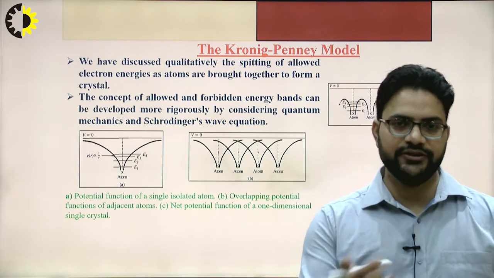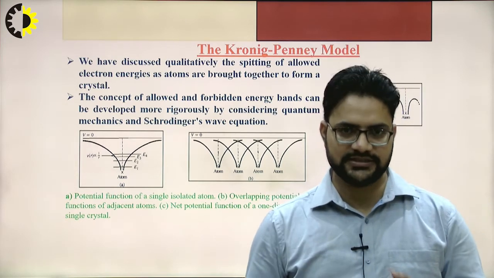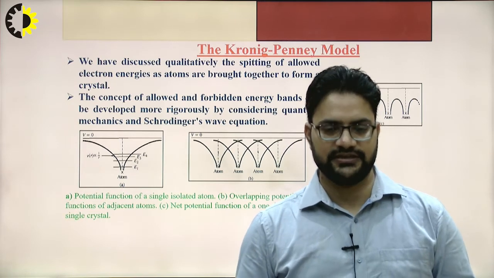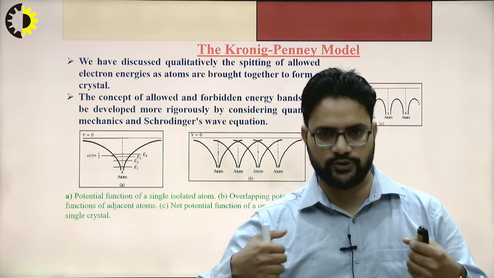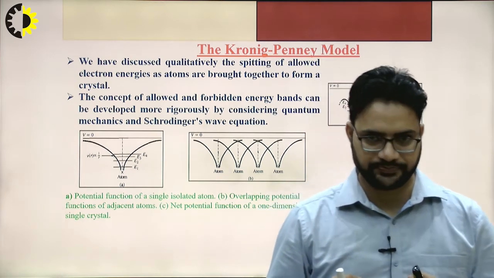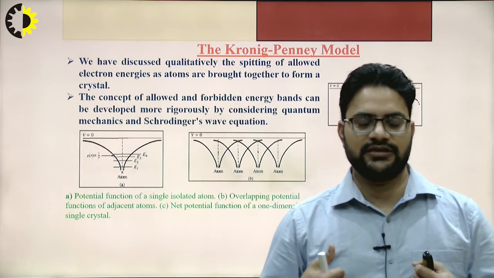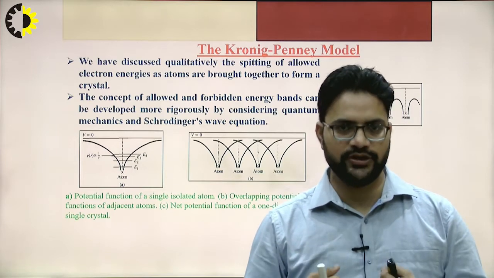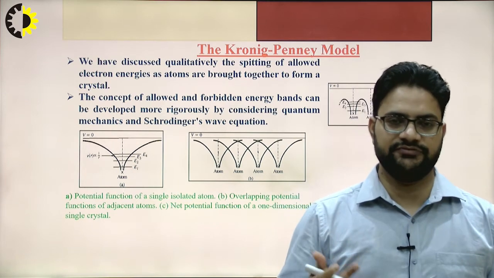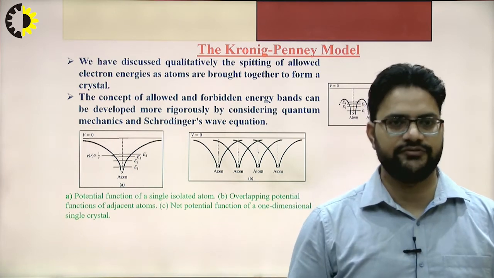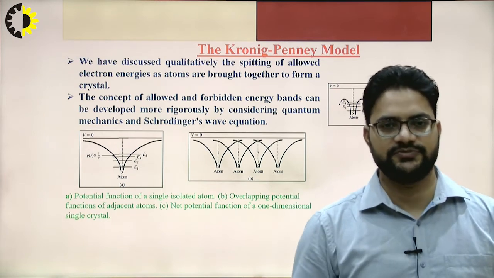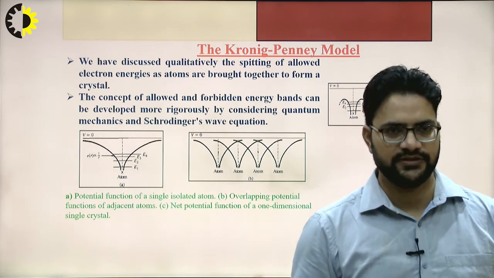We also discussed Pauli's exclusion principle, which says that if we bring atoms closer, the energy will be split, and each electron will have different energy levels, different quantum states. This was in accordance with Pauli's exclusion principle.